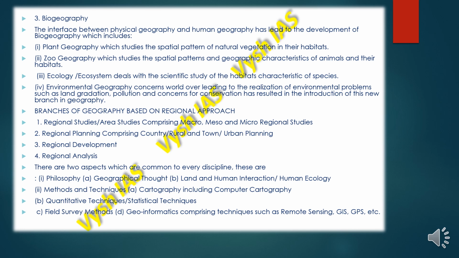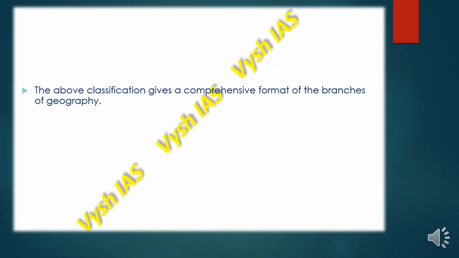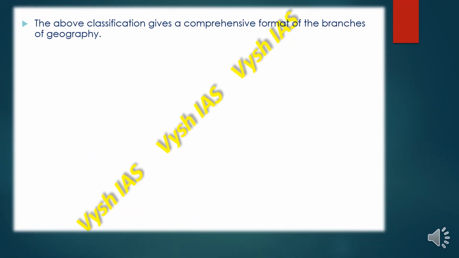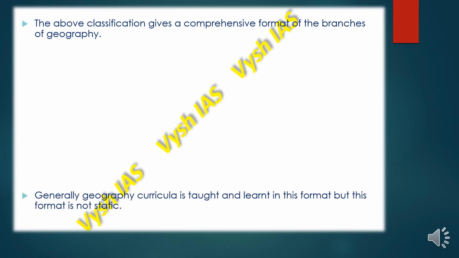Then field survey methods, where different field surveys are conducted, and geoinformatics comprising techniques such as remote sensing, GIS, GPS.